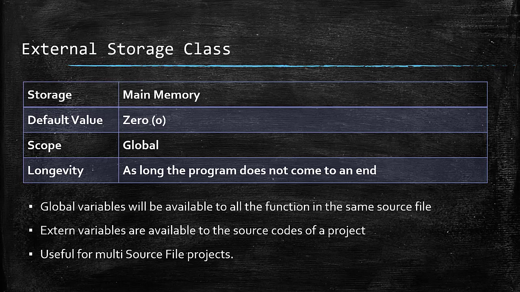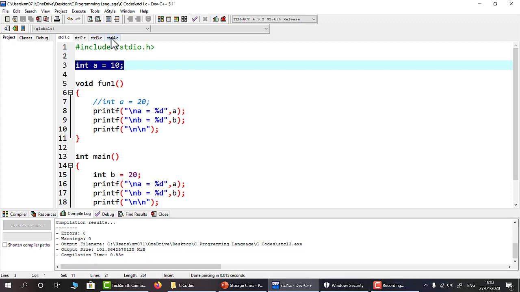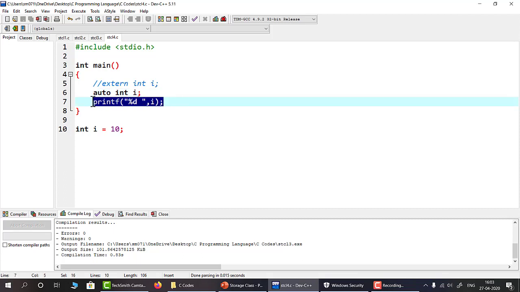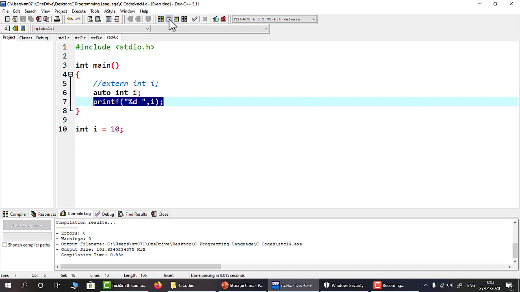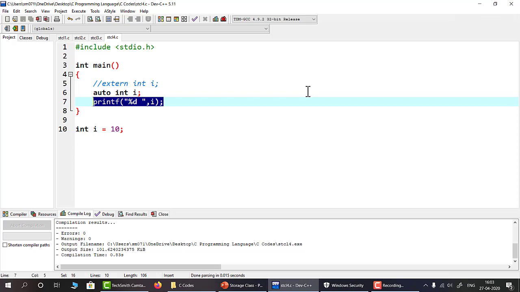We are not going to implement that one, but we are going to give a little example where you will understand the power of the external variable. Now in here you can see that i is an integer type of variable and its storage class is auto. So if I print the value of i, then what value should it print? It should print a garbage value. So let me run this code and you can see that it is printing 73. That is a random value, and for different executions at different times it will give you a random value, and this initialization does not affect my value of i.